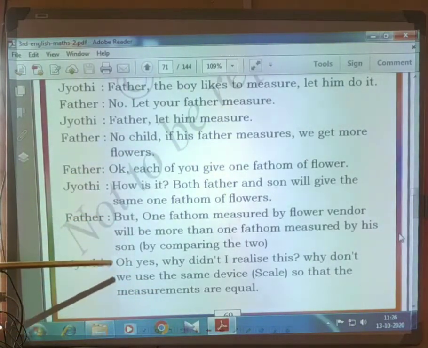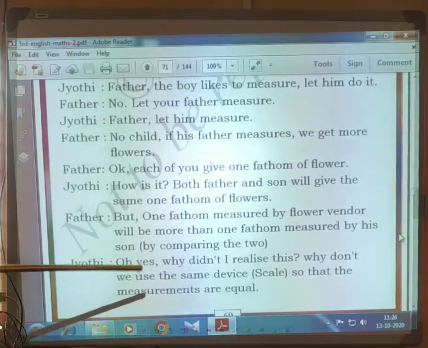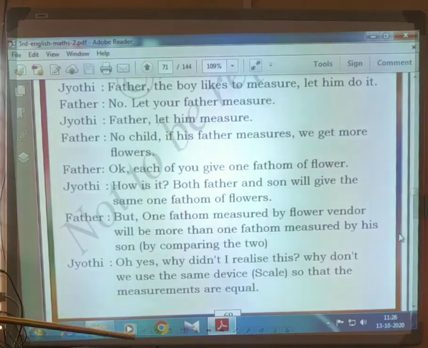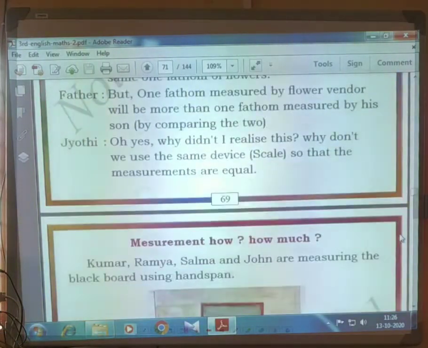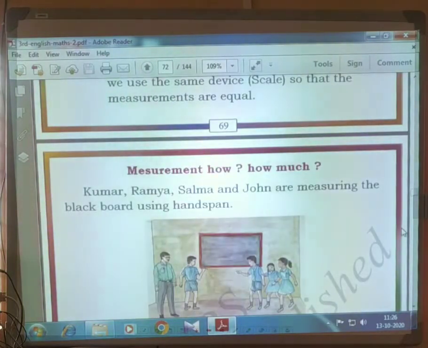Jyoti told, "Oh yes, why didn't I realize this? Why don't we use the same device so that the measurements are equal? You are telling both differ from person to person. Then if we use the same device, we'll get the same flower."